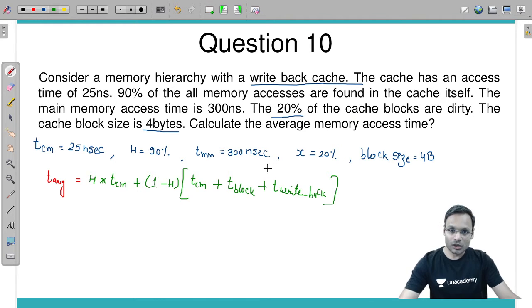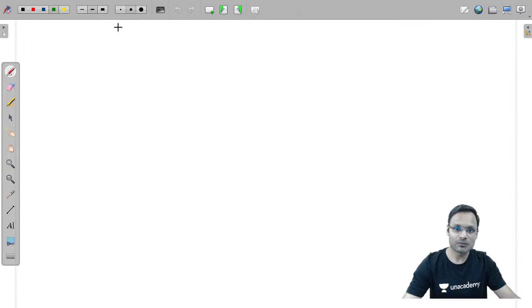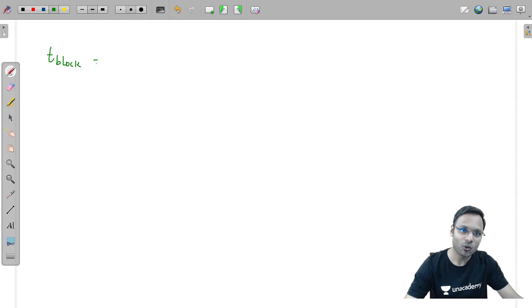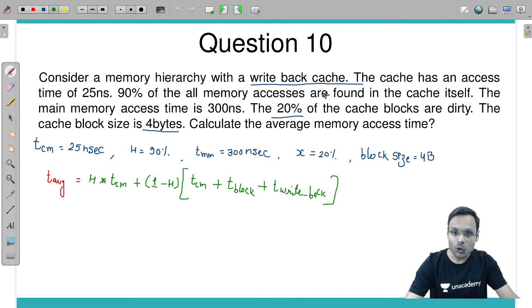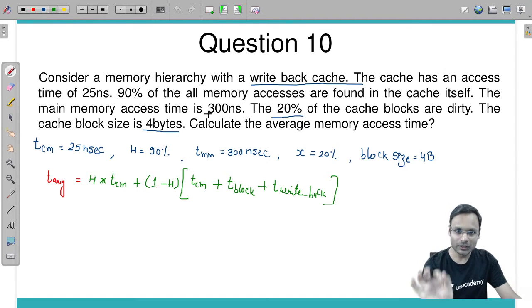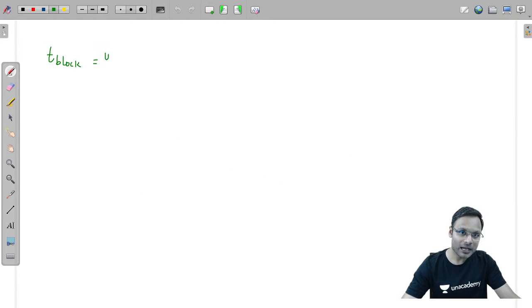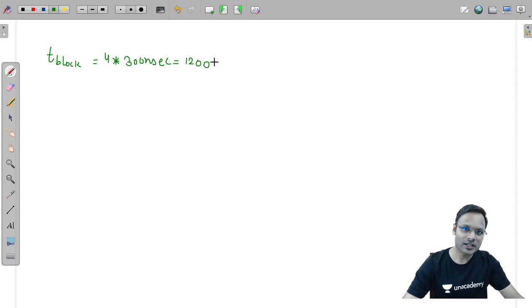Look at this. अब देखते हैं कि ब्लॉक एक्सेस टाइम कितना है। ठीक है, let's see how much is block access time. T block access time, मेन मेमोरी से ब्लॉक का एक्सेस टाइम कितना होगा। T block will be equal to, in one main memory access you can access only one byte। यूजुअली मेन मेमोरी के एक्सेस से एक बाइट आप एक्सेस कर सकते हो एक बार में, और यहां पे ब्लॉक का साइज कितना है 4 बाइट। The block size is 4 bytes here, so you will require 4 times main memory access of 300 nanoseconds. Answer will be 1200 nanoseconds. 1200 nanoseconds will be block access.